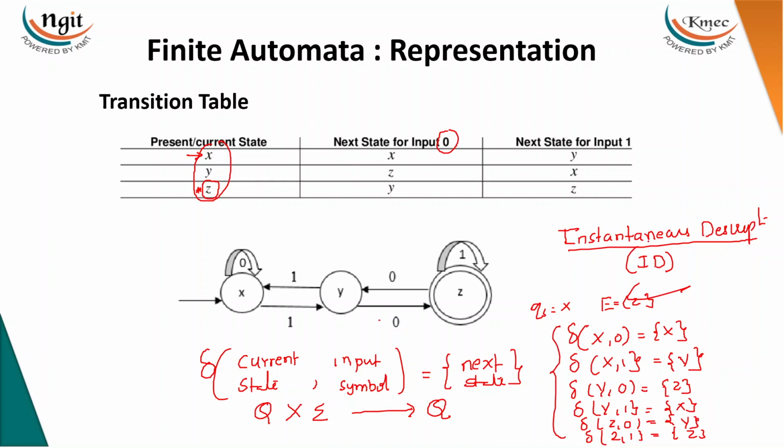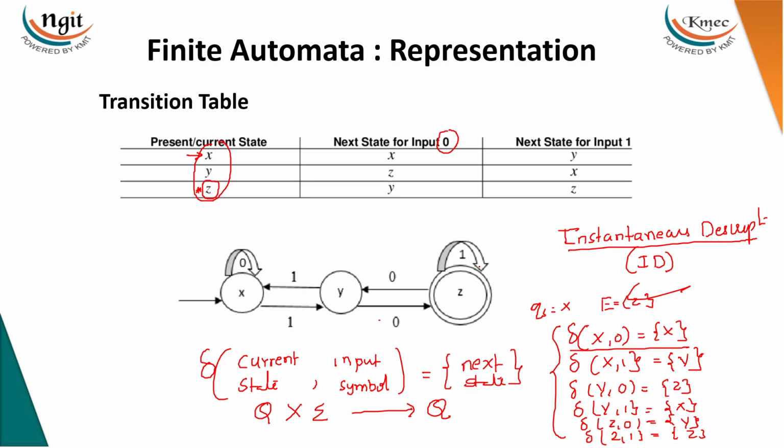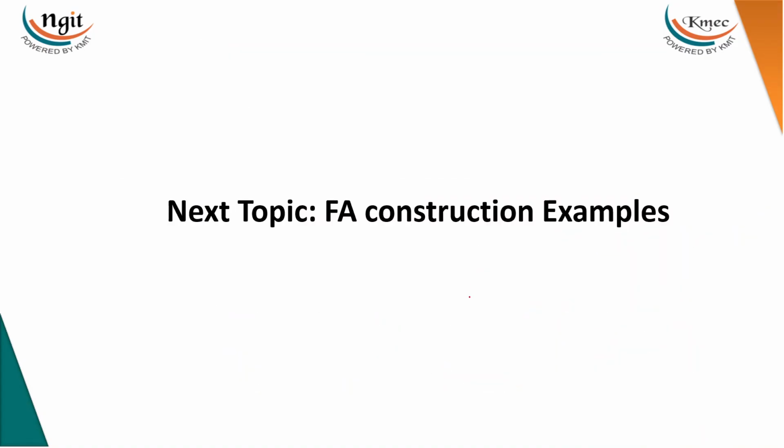And why are we calling it an instantaneous description? Because we are specifying a single instance of the machine. That is the meaning of instantaneous description of the finite automata. Hope you have understood the three representations of finite automata. In the next video, as I told you, we will discuss how we got this automaton, for which language it was constructed. If you get such questions, all those things will be addressed by finite automata construction. In the next video we'll discuss what the approach would be and how we are going to do it.